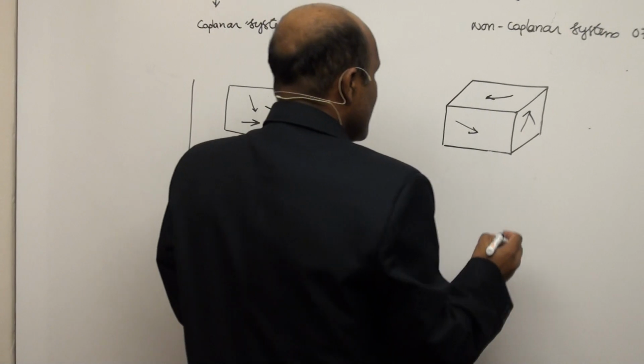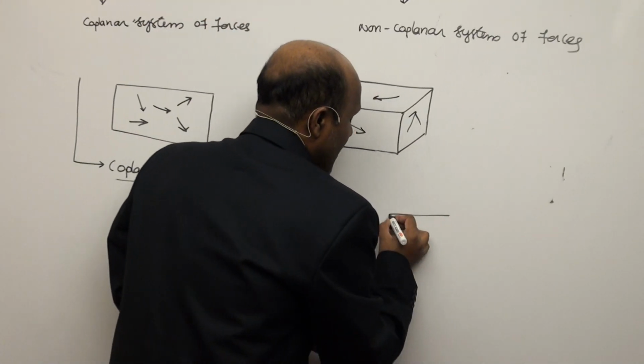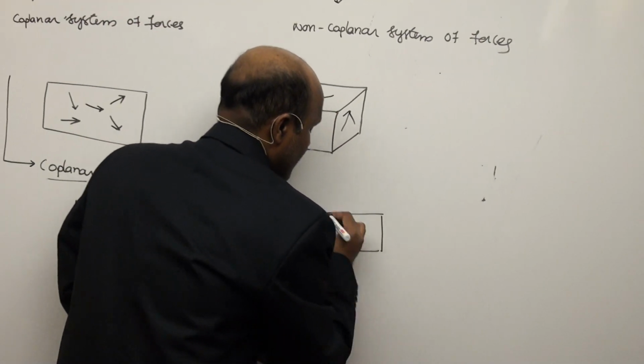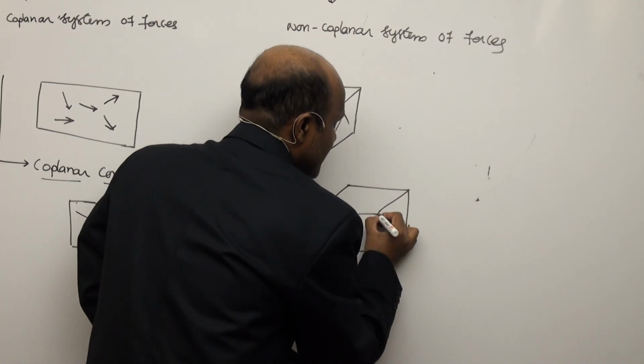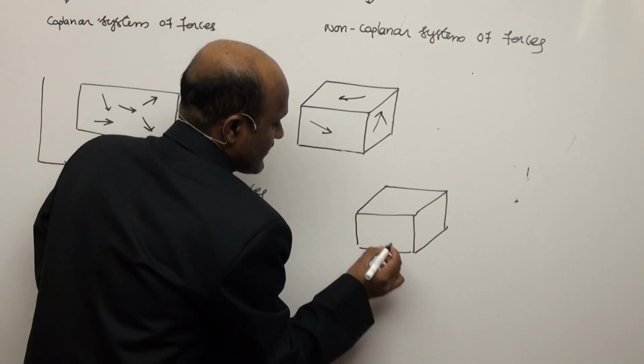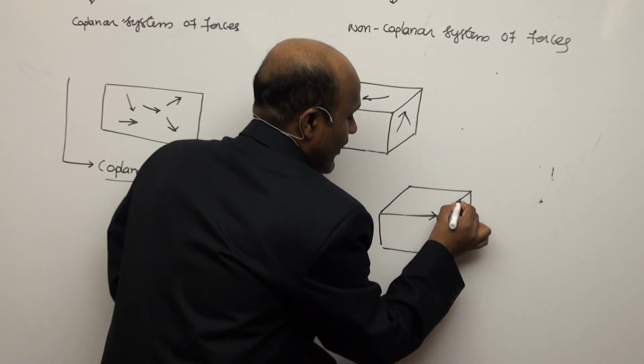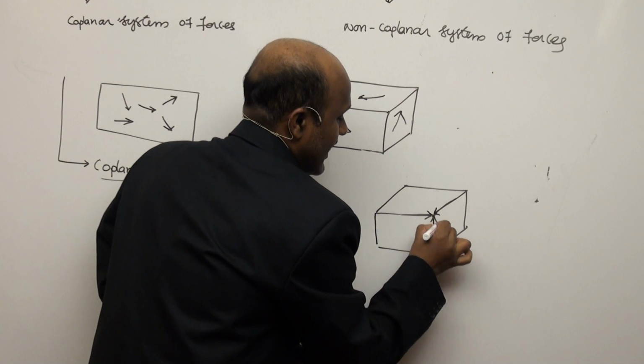So here also, in this case also, non-coplanar concurrent forces. Suppose it is a three-dimensional system, a spatial coordinate system. Suppose one force is acting here, one force is acting here, one force is acting here.